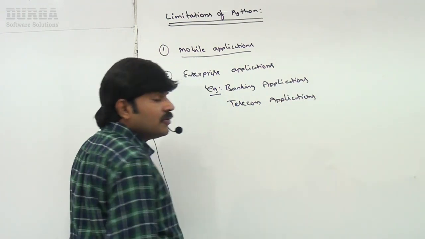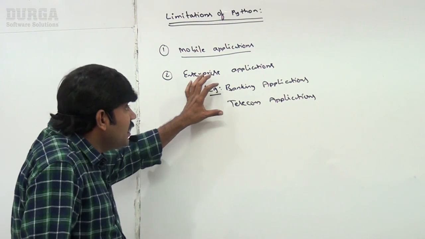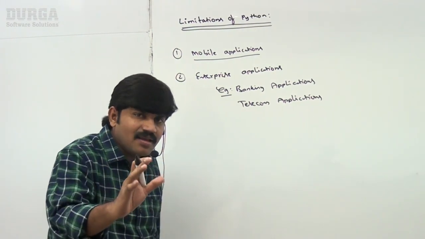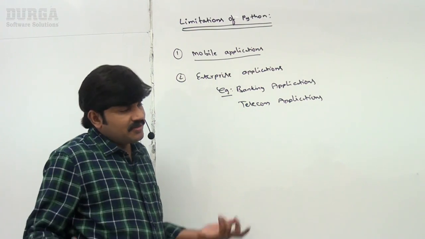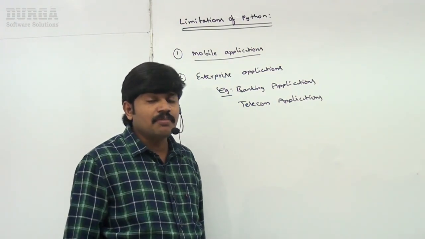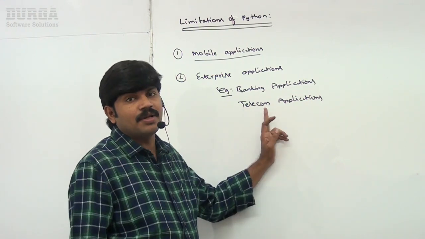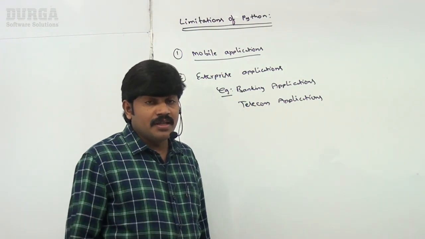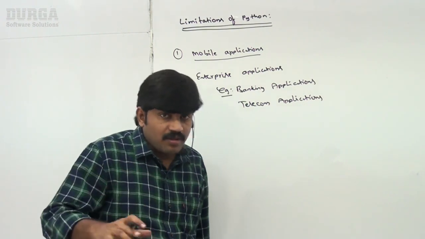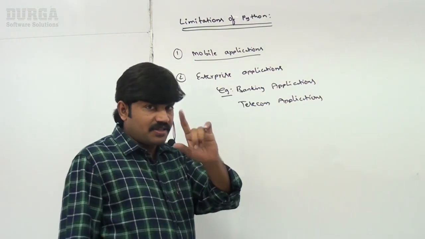To develop these end-to-end enterprise applications, Python is not the best choice. The simple reason is there is not that much library support. Sufficient library support is not available, so we have to write kilometers of code for everything. That's why Python is not at all suitable for enterprise applications. Remember that.